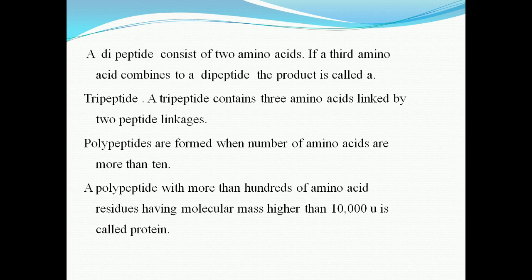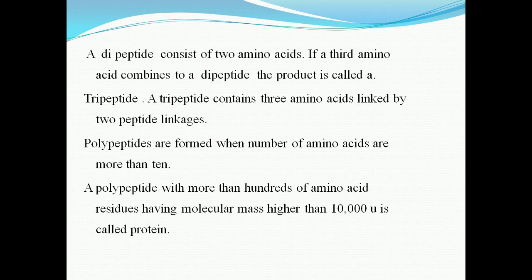If a third amino acid combines with a dipeptide, the product is called a tripeptide. It means the tripeptide contains three amino acids linked by two peptide linkages. Similarly, when 4, 5 or 6 amino acids are linked, the respective products are called tetrapeptide, pentapeptide and hexapeptide.